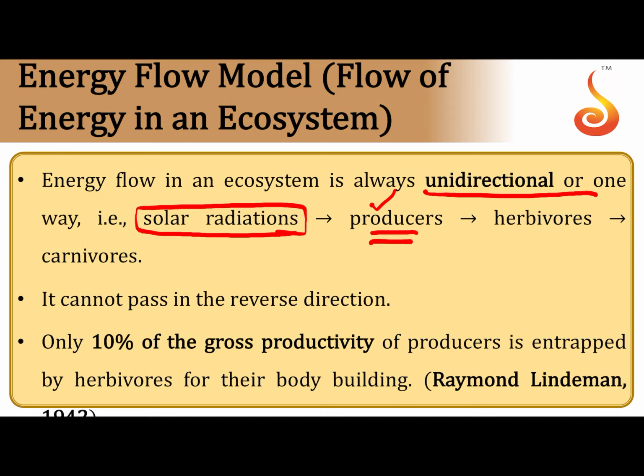So it always starts from the producers and progresses onwards. Energy cannot pass in the reverse direction, and the passage of energy is always based on the 10% law that was proposed by Raymond Lindeman in 1942, that every trophic level receives only 10% of the energy that is captured by the previous trophic level.